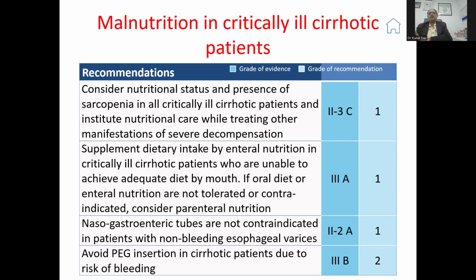Sometimes we have to motivate the liver disease patients. Nasogastric tubes are not contraindicated in patients with non-bleeding varices. We should also avoid PEG insertion in cirrhotic patients due to the risk of bleeding. Next slide, please.